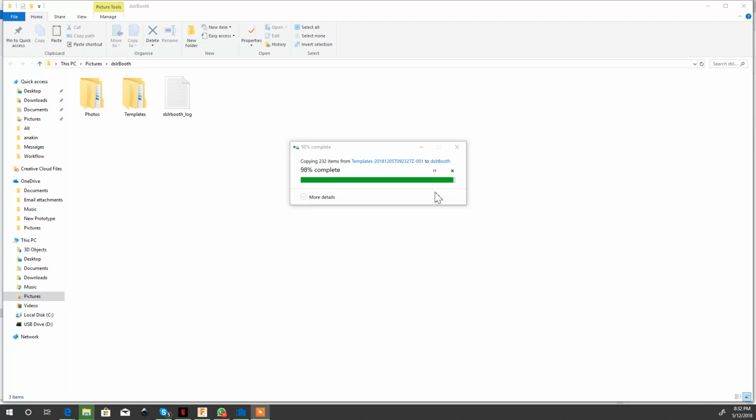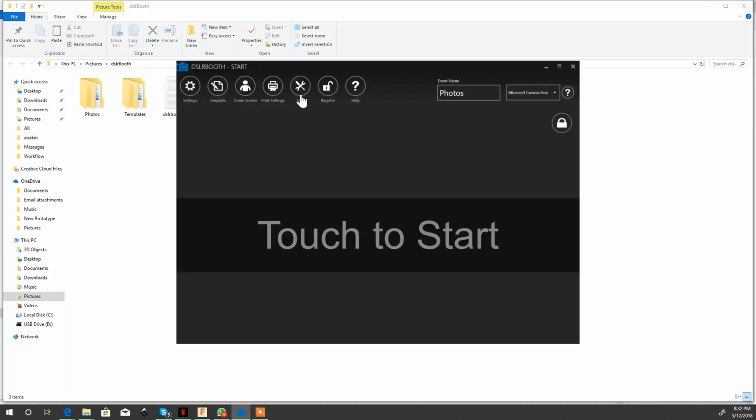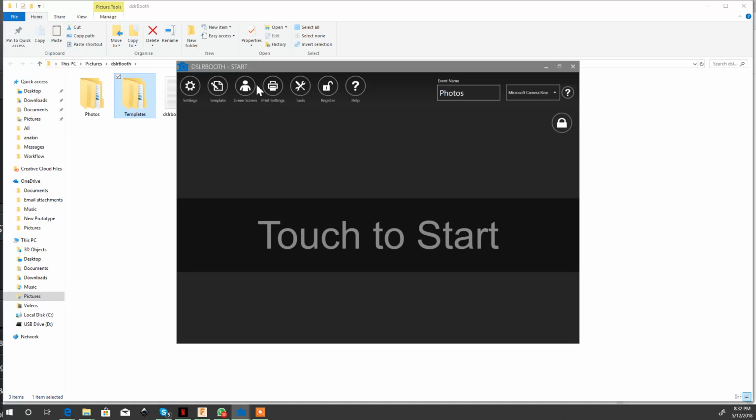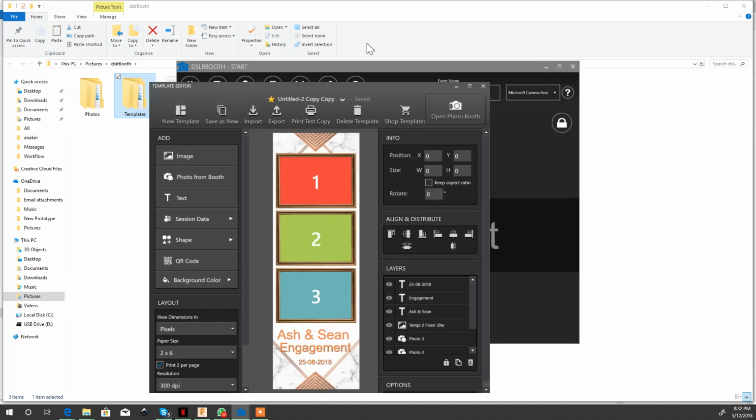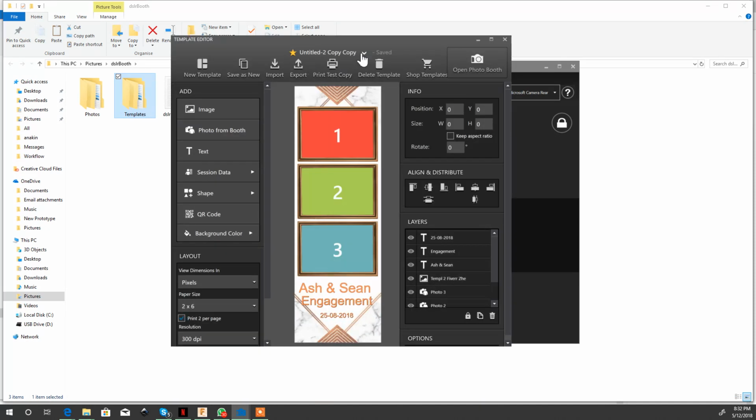So once that's copied, what you want to do is go into DSLR booth. Still want to copy, come on. There we go. Go into DSLR booth. Go into templates. Now, because I've got multiple windows opened, let's actually open this on another screen. So I'm going to drag and drop that here.